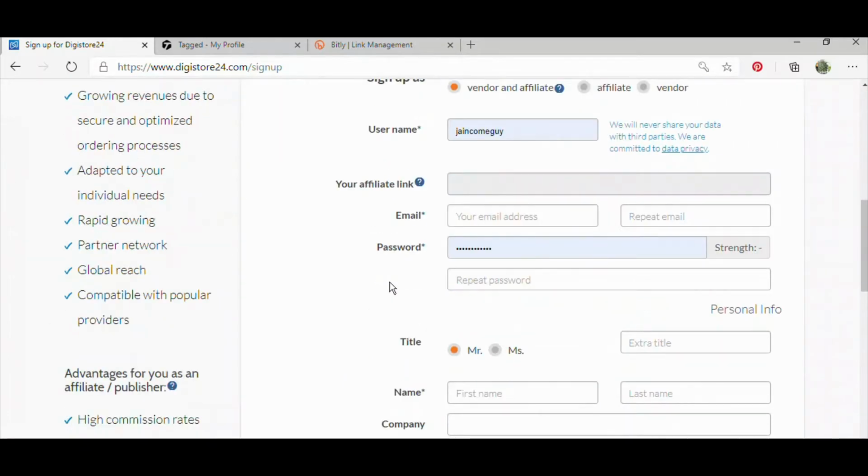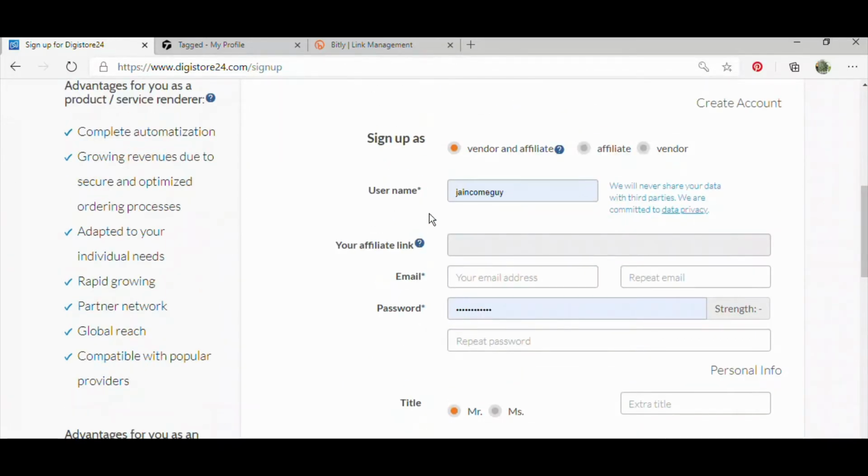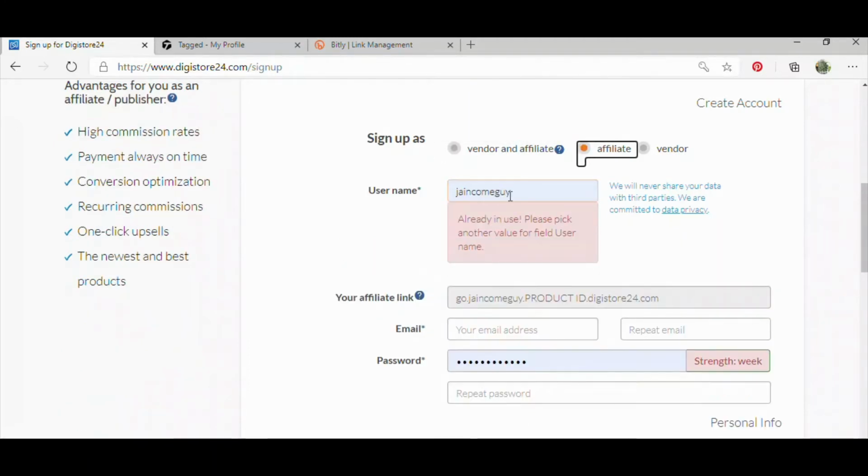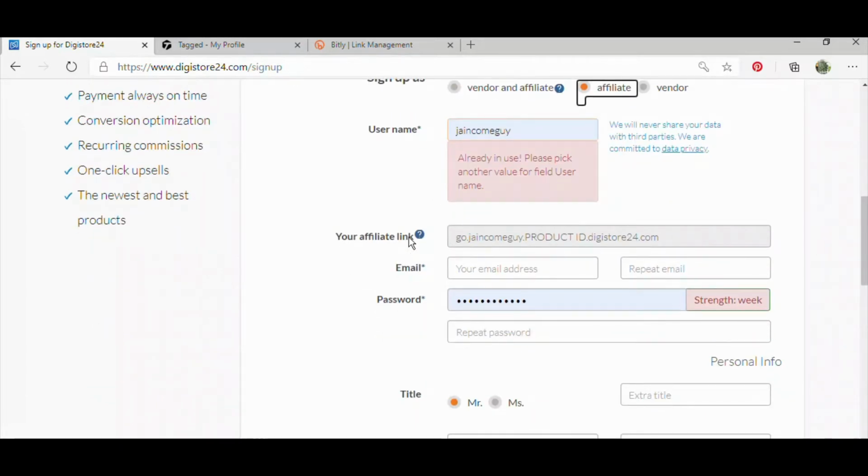when you click that button, it's going to take you to this page. All you need to do is fill out all the necessary information. So the first thing you need to do is click on affiliate, and you're going to fill out your username.